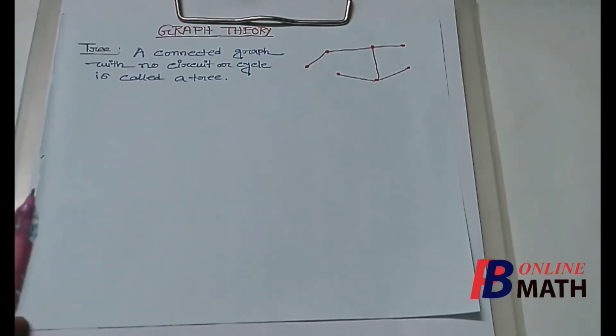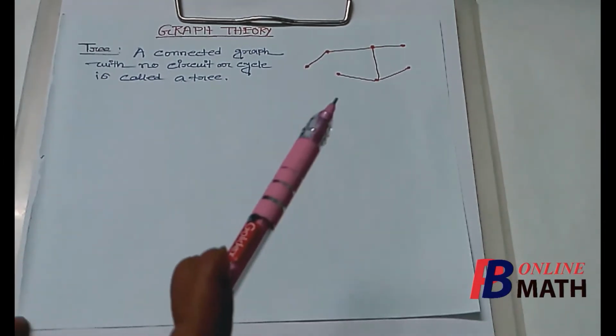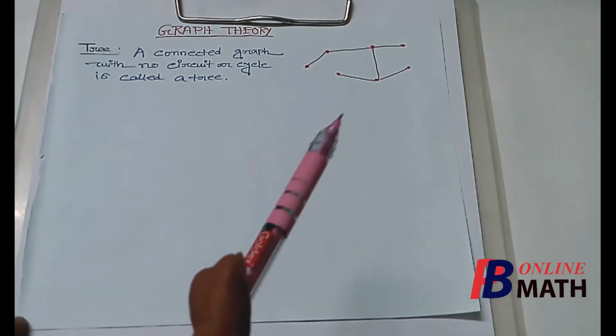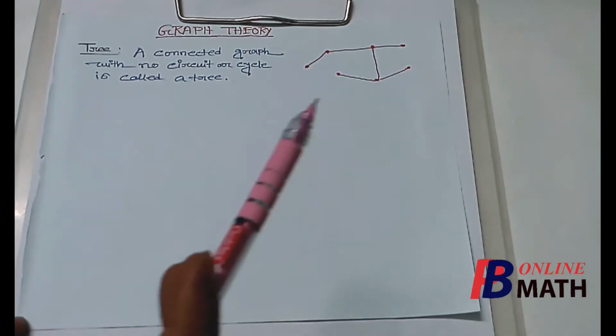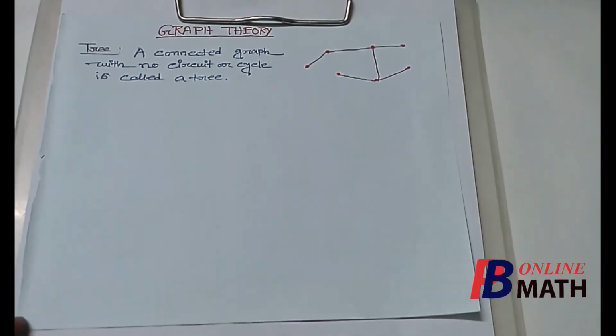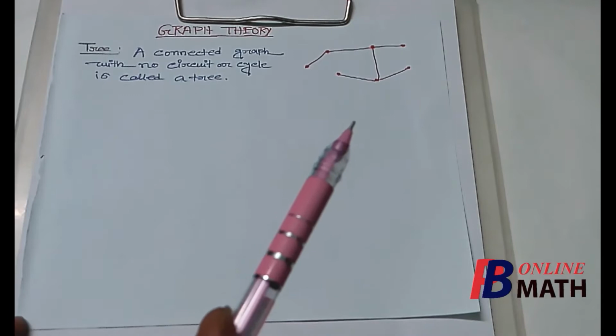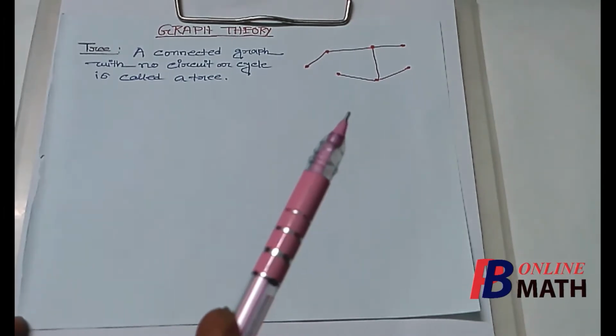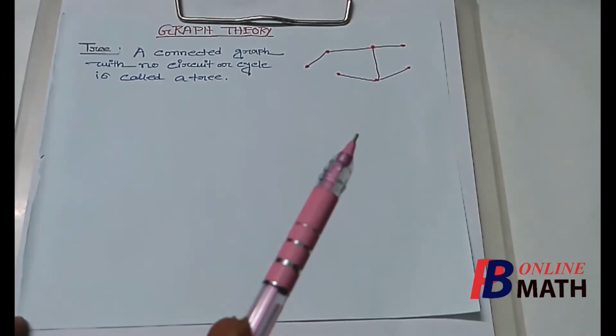As for example, if we consider this graph, then we find that the graph has 1, 2, 3, 4, 5, 6, 7 number of vertices and 6 number of edges. This is an example of tree because this graph is connected.